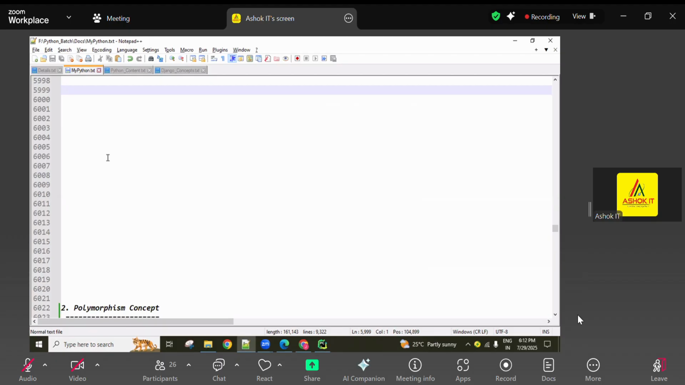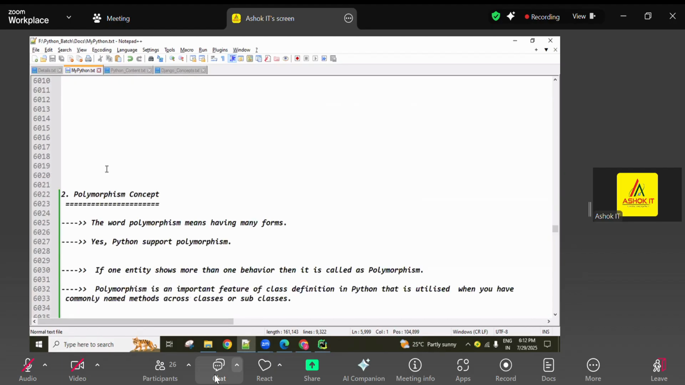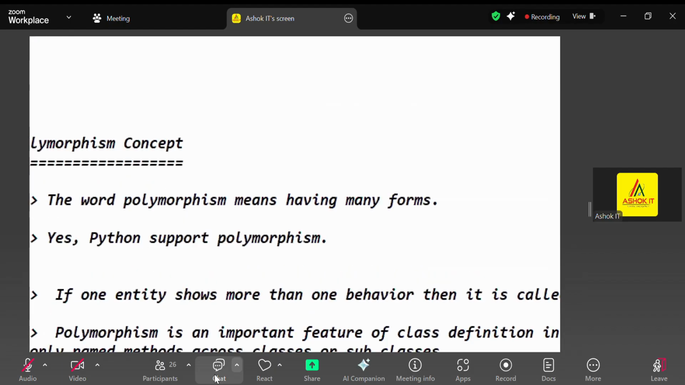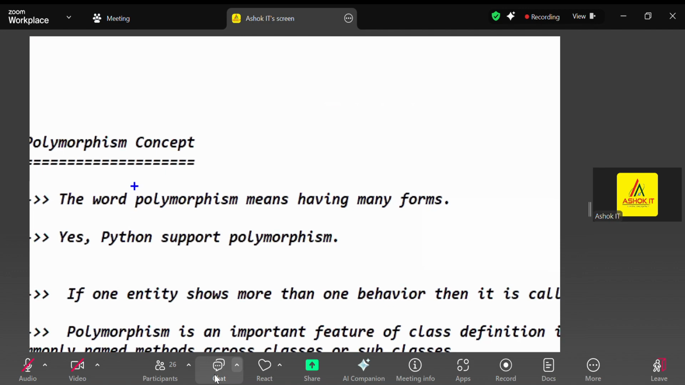So using polymorphism, what can we do? How many types of variations there are in polymorphism, we will discuss. So simply here the word polymorphism means having many forms. Polymorphism means having many forms. So it means the different variations, many forms, nothing but different variations.